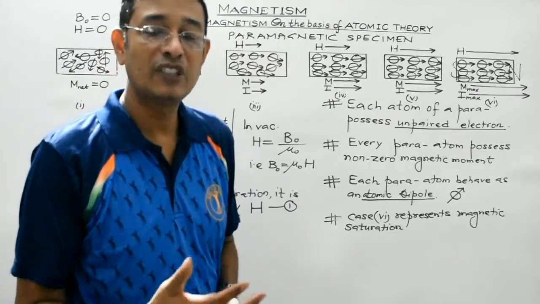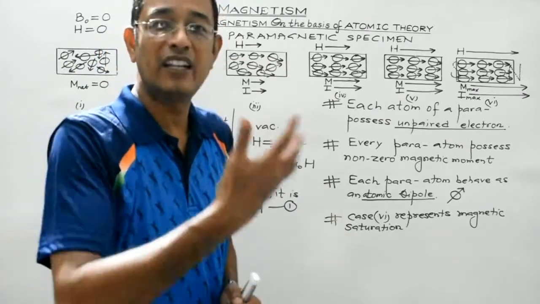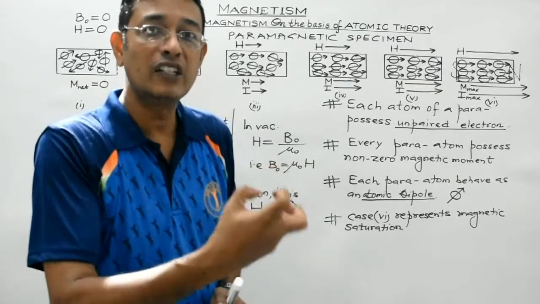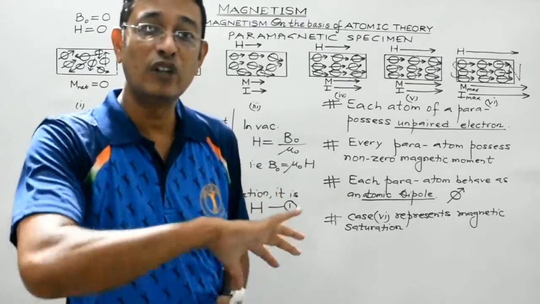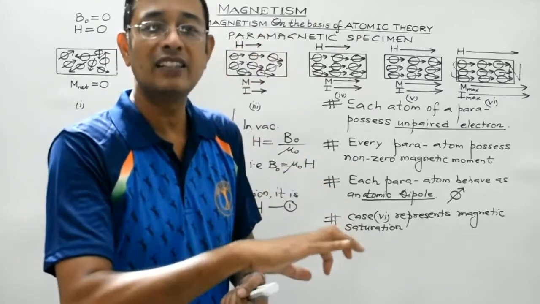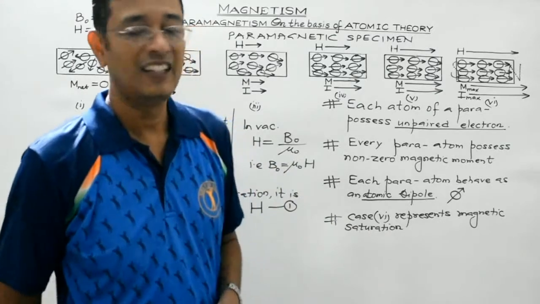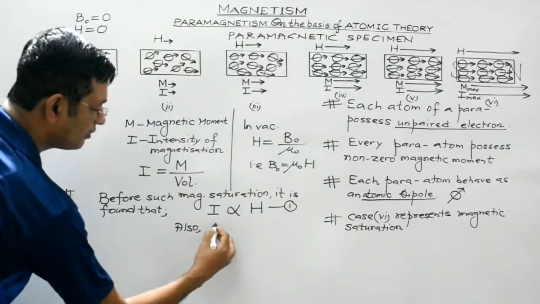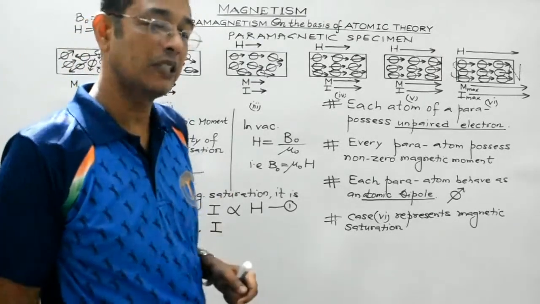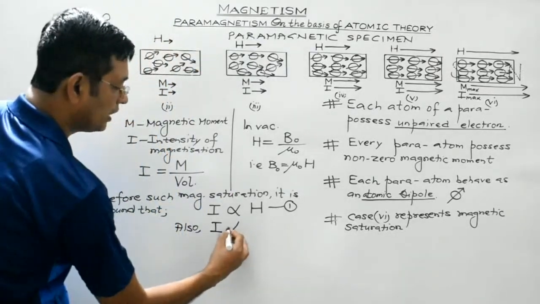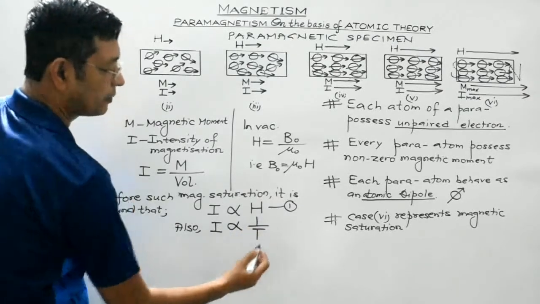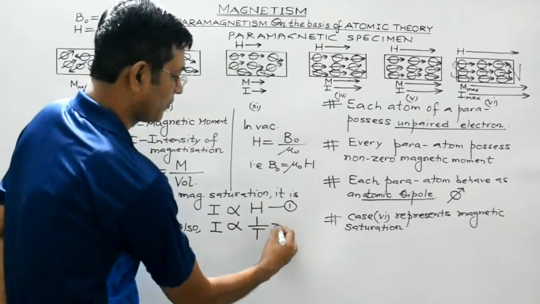Because with the increase in the temperature, due to the gain in thermal energy, the atomic dipoles start vibrating more vigorously. As a result, their orientation gets disturbed and they again start orienting themselves randomly. So mathematically, we can state that the intensity of magnetization of a paramagnetic specimen is found to be inversely proportional to the temperature of the paramagnetic substance in absolute scale.